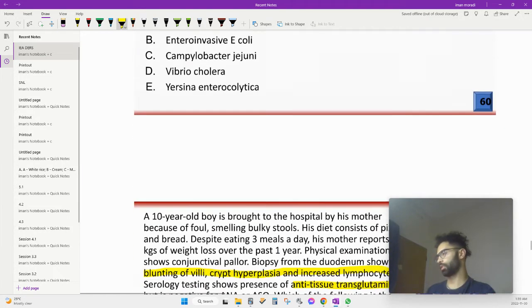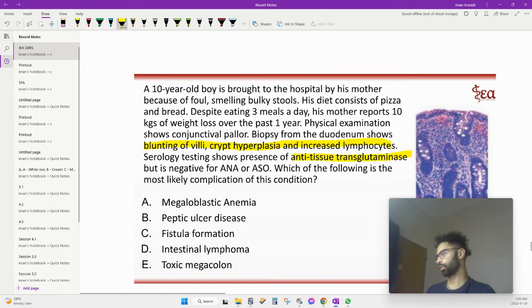7-year-old. Oh, this is not a path question. So this question, already this is supposed to be intestine. I already see that there's not a lot of villi, but there's a lot of crypts. And there's a lot of lymphocytes. It's characteristic for celiac disease. And also, here, bread, bulky. Yeah, this is a celiac question.